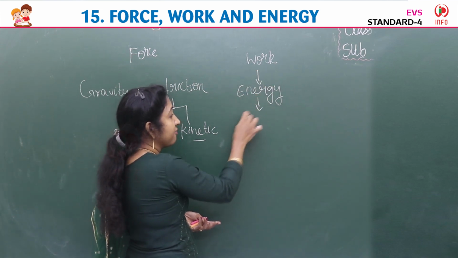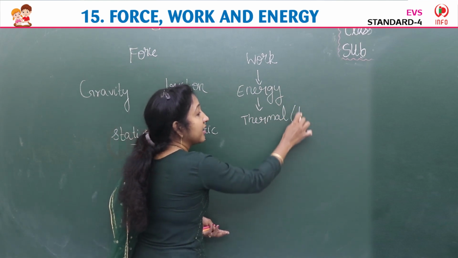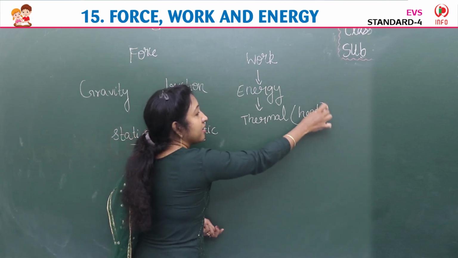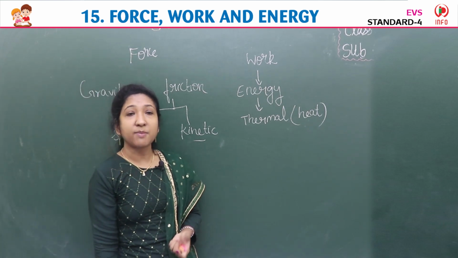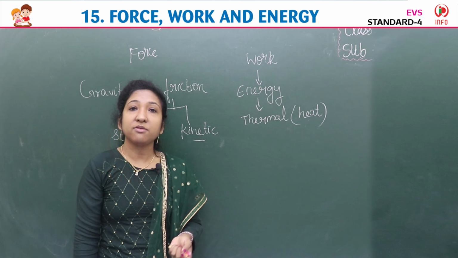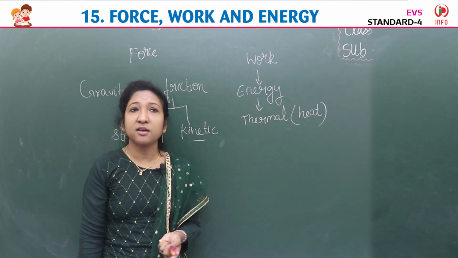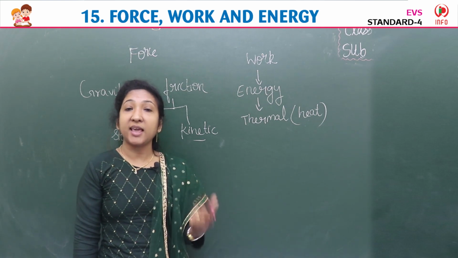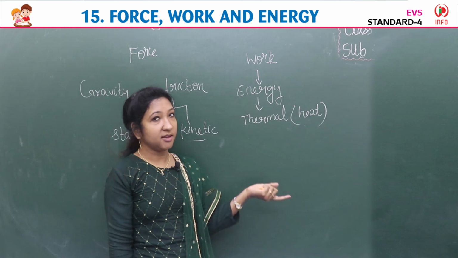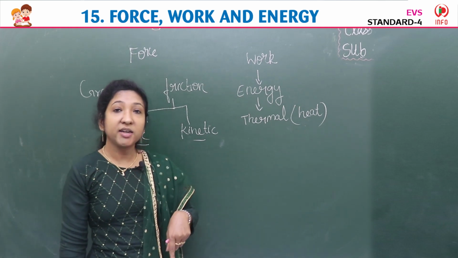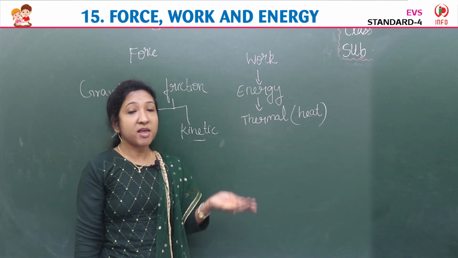Energy is nothing but the capacity to do work, or ability to do work is energy. And we learned about thermal energy. Thermal energy means heat energy. When something is heating, thermal energy is there. Example, cooking, heating water, everything on a stove, on gas or in an oven. Which energy is there? Thermal energy is there, isn't it?